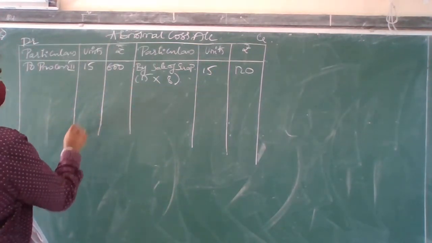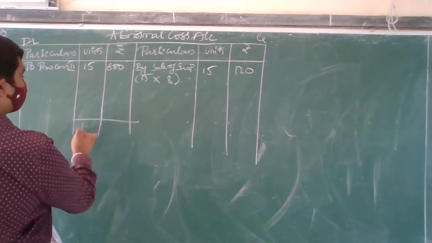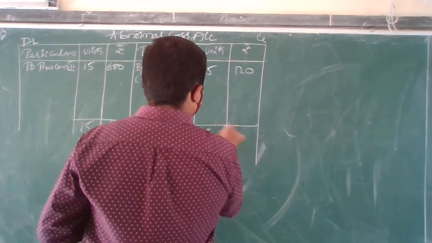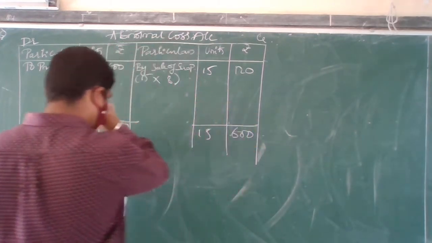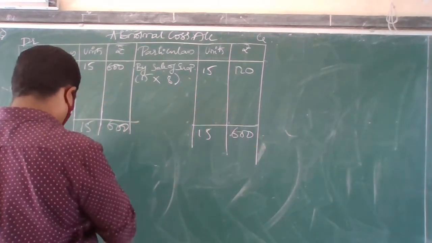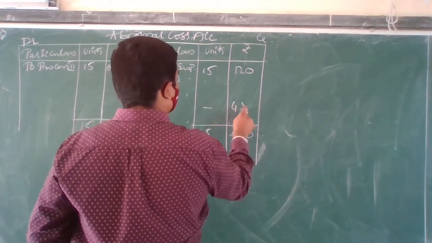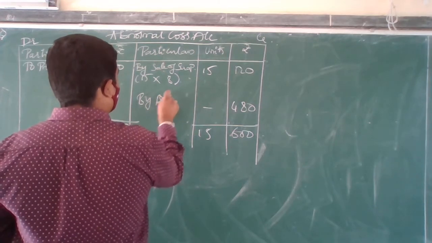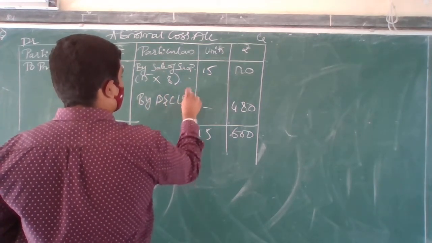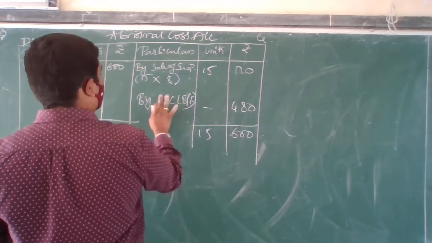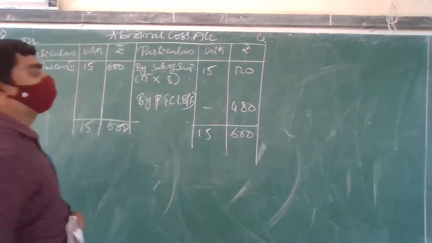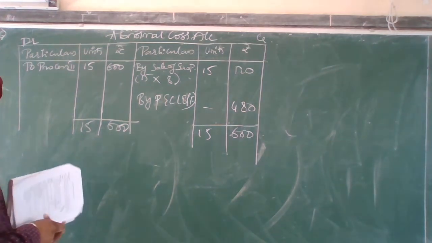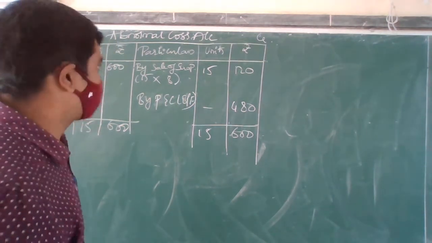So now, before this, you are going to see the total. 15 units, 600. 600 minus 120. How much you are going to get? 480. This is called as what? By profit and loss, balancing figure. So profit and loss. Everyone is clear? Okay. Next, abnormal gain amount. Last part.